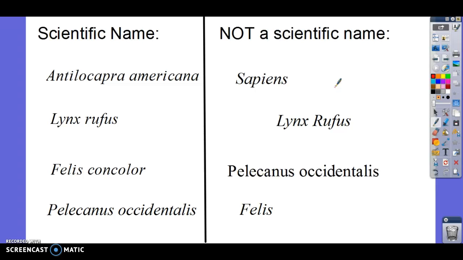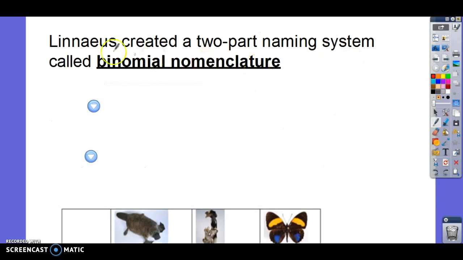Same thing happened with scientists. Some people in one country would name it one thing and people in a different country would name it a different thing. So they had to have these scientific names so that everyone could understand them, okay? Now, scientific names are always in Latin, so even if you speak Chinese or even if you speak English, they'll always be in Latin. So it's not like you have to learn other languages.